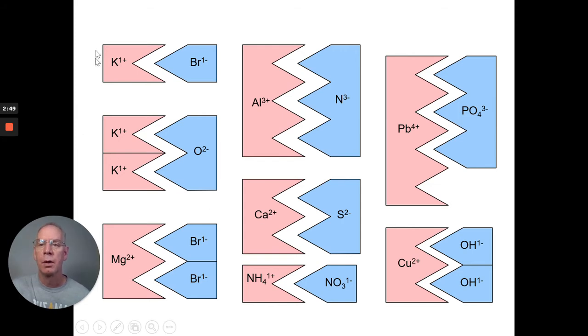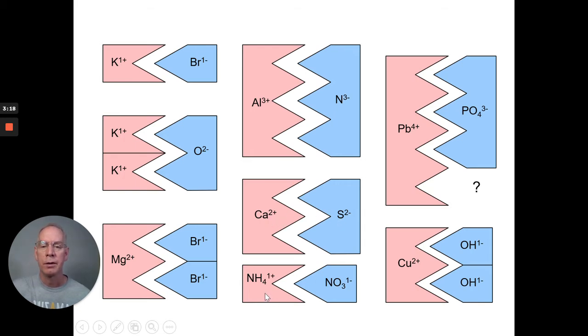In this first one, hopefully you can see this would work. KBr, that would be just fine up there. And the second one would be K2O, that's fine. MgBr2. AlN, even though you have a 3 plus and a 3 minus, because they have the same charge, they get right together. Don't write it as Al3N3, it's just AlN. Here we have calcium sulfide, CaS.